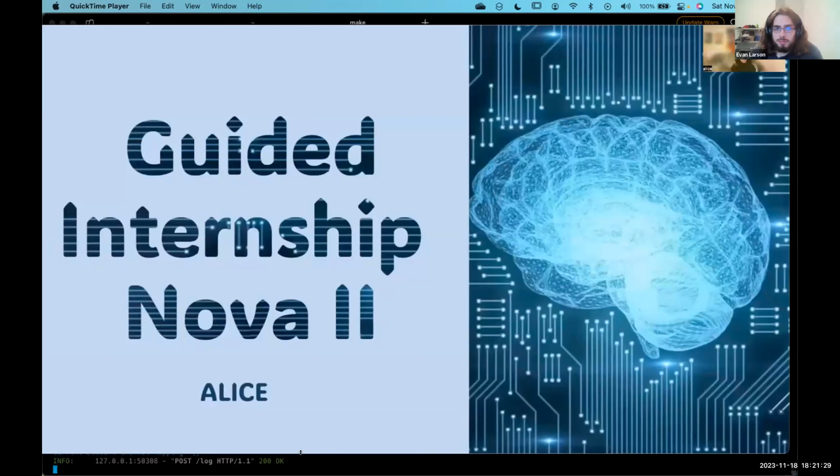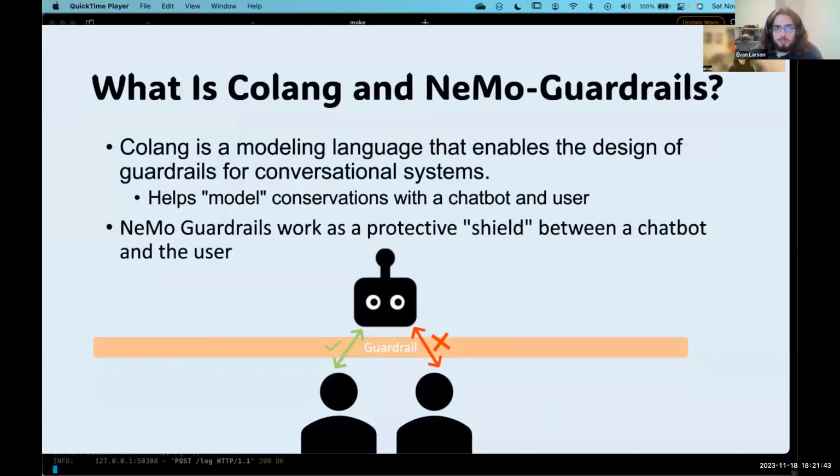Nova is an AI chatbot designed to be a teacher and teach students about various subjects. During this internship, we used Golang and Nemo Guardrails. Golang is a modeling programming language that's a mix between natural language and Python, which enables the design of guardrails for conversational systems. Golang helps to model conversations between a chatbot and a user.